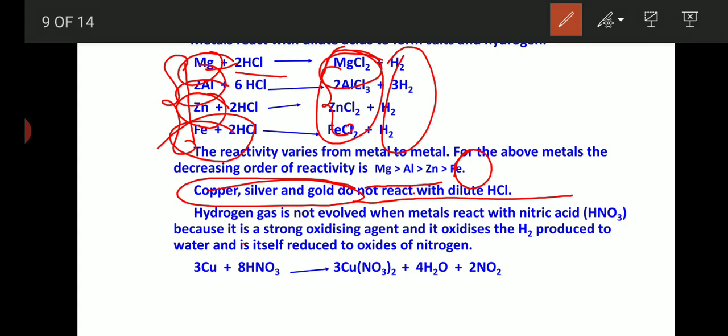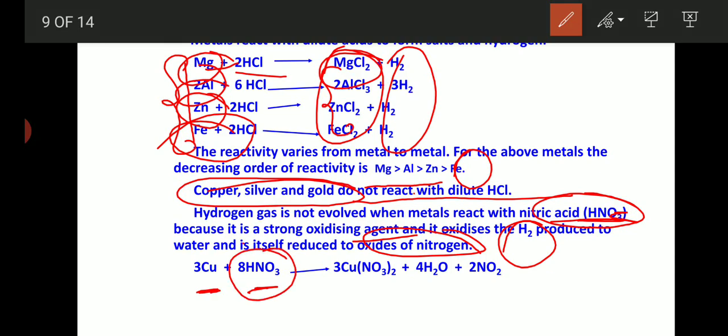Hydrogen gas is not evolved when metals react with nitric acid. Remember, because it is a strong oxidizing agent and it oxidizes hydrogen gas to produce water, and it itself produces oxide of nitrogen. For example, when you treat copper with dilute HNO3, it forms copper nitrate and water and nitrogen gas. Here hydrogen gas is not formed.